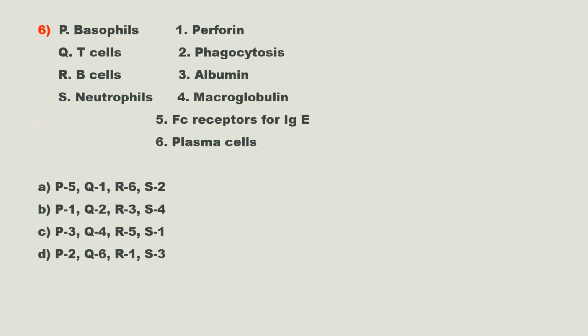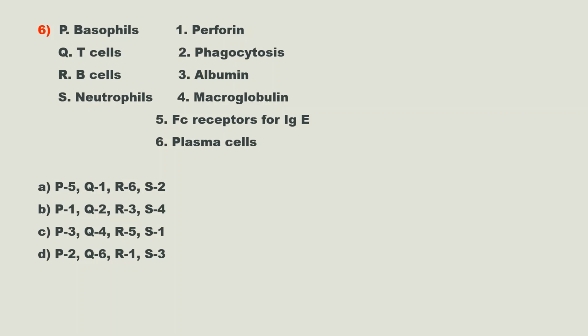Sixth question. This is a match the following question, and I would suggest you don't skip questions like match the following and combination type questions. It is very easy to solve questions like this. Here on the left side it is given P basophils, Q T cell, R B cells, S neutrophils, and on the right side it is porphyrin, phagocytosis, albumin, macroglobulin, Fc receptor for IgE, plasma cells.